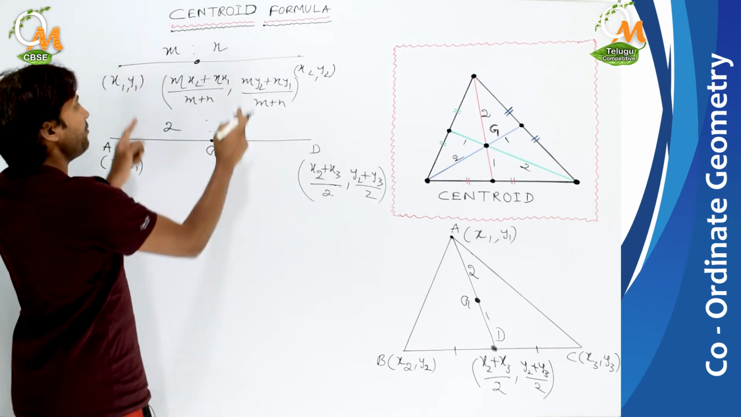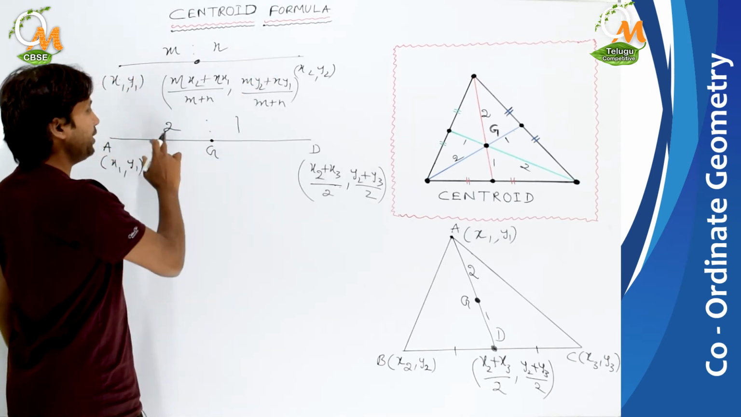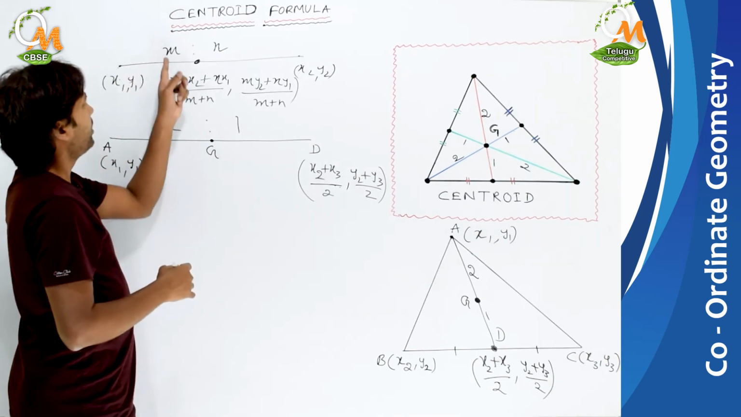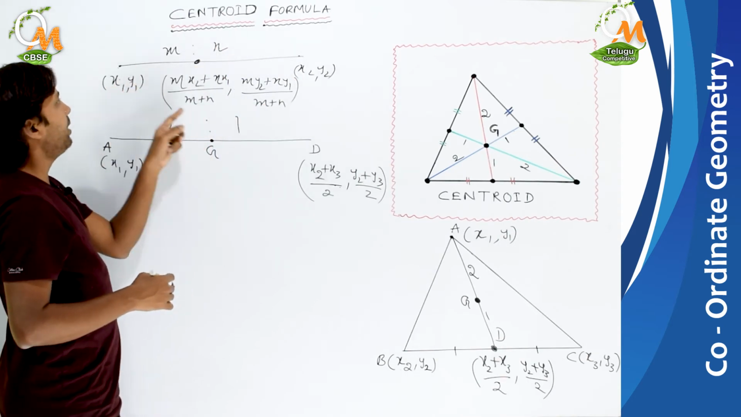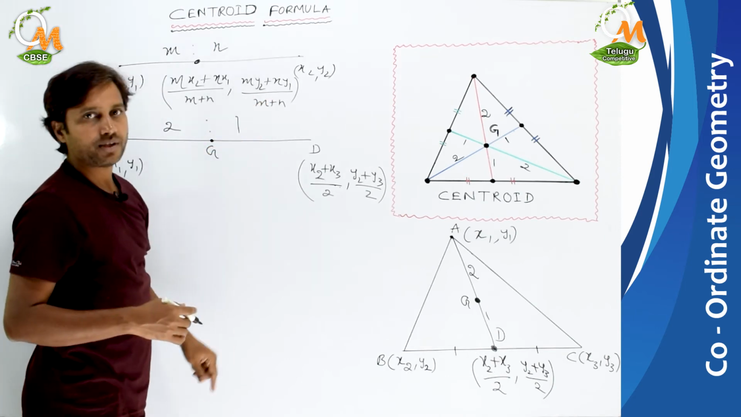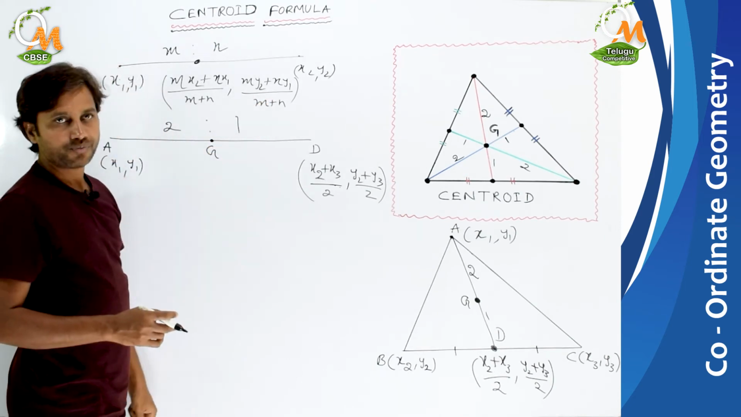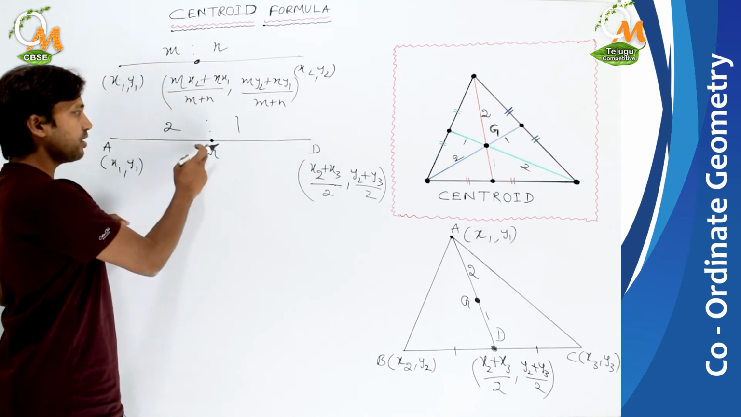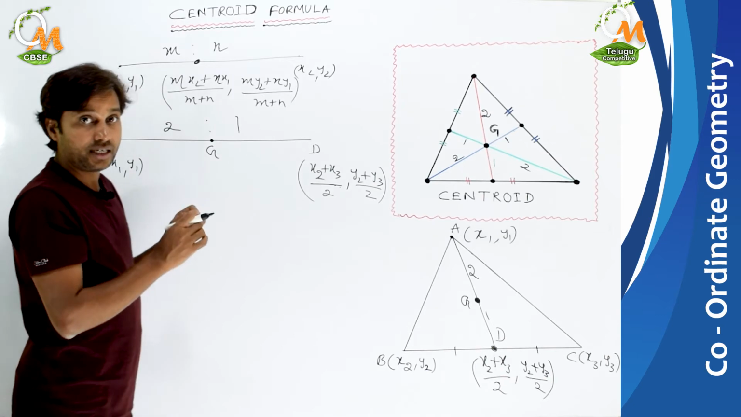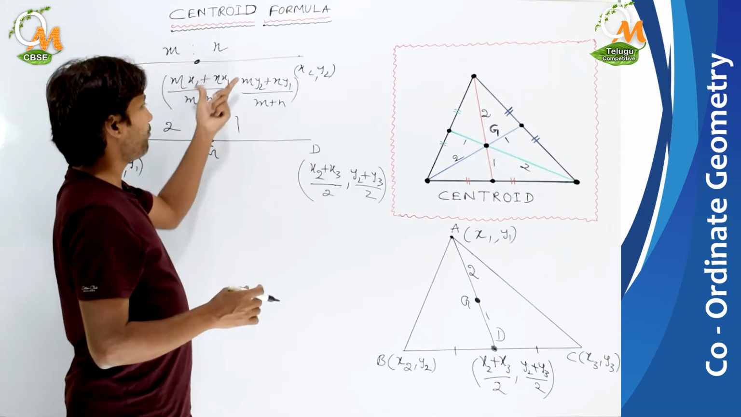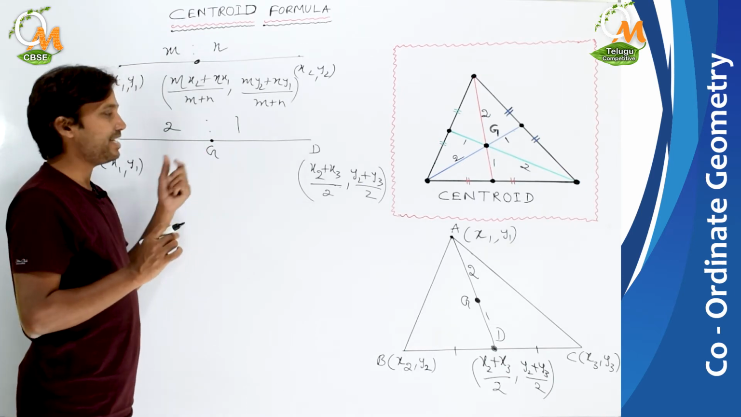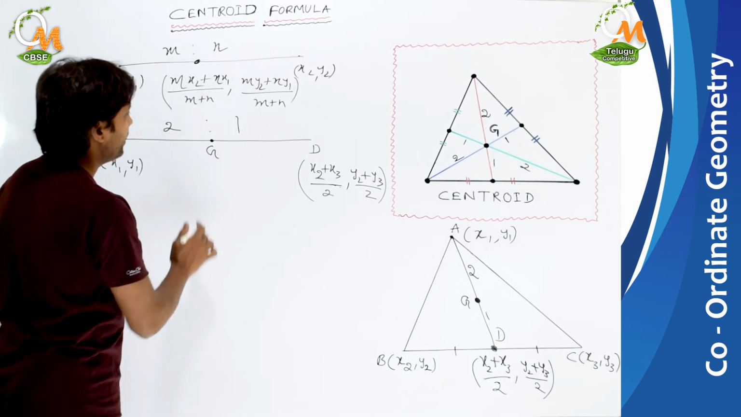Got it? Now we need to find out the coordinates of this G. How to find it out? Simple: (mx2 + nx1)/(m + n), (my2 + ny1)/(m + n). Apply the same formula here also, because this is also the section formula. This is also dividing internally, it is doing internal division. So we can use the same formula and find the coordinates of G using this section formula. Let us find it out.